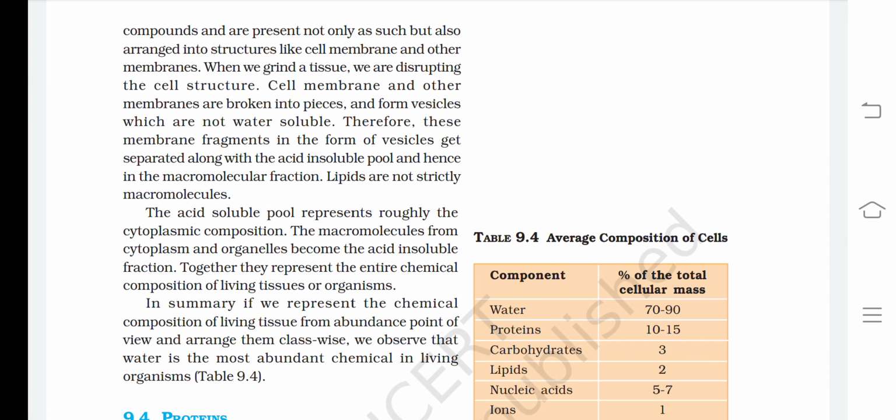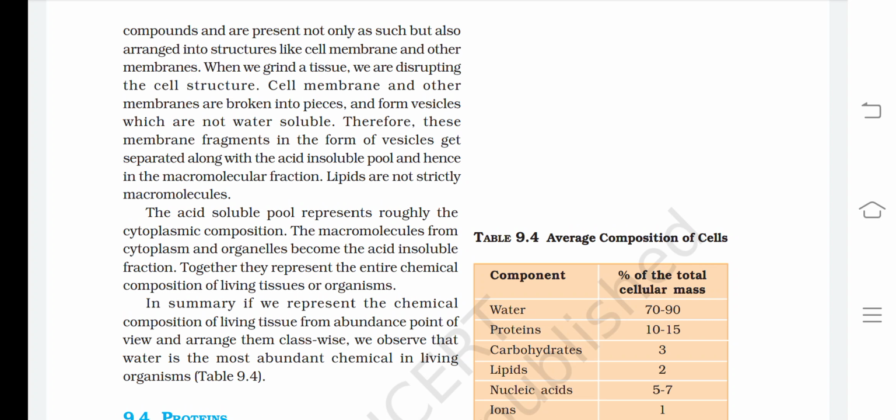When we grind a tissue, we are disrupting the cell structure. Cell membrane and other membranes are broken into pieces and form vesicles which are not water soluble. Therefore, these membrane fragments, in the form of vesicles, get separated along with the acid insoluble pool and hence in the macromolecular fraction. Lipids are not strictly macromolecules.